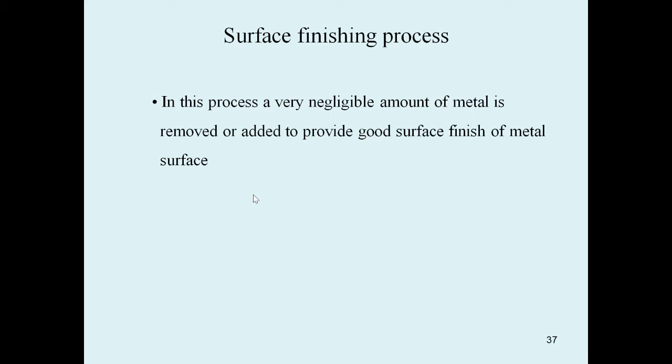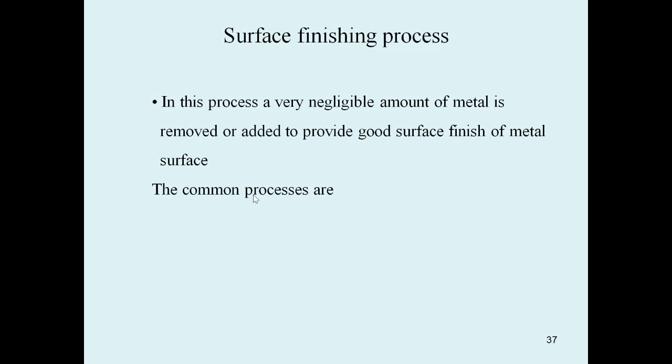To make the workpiece into a finished product, we remove a very small amount of metal, or in some cases we can add a small amount of metal to the product, so that we can produce a good surface-finished product.